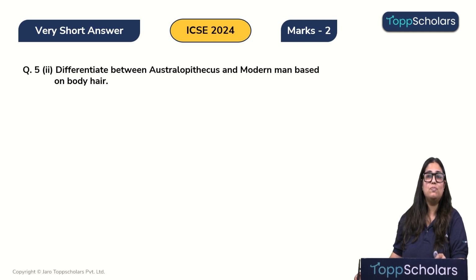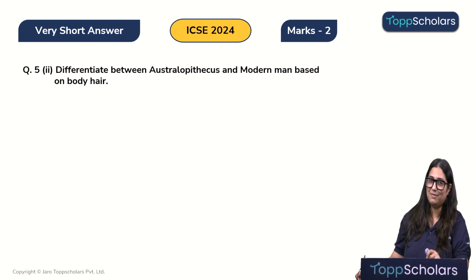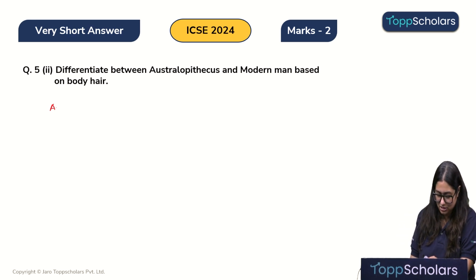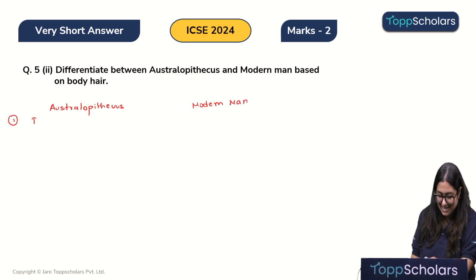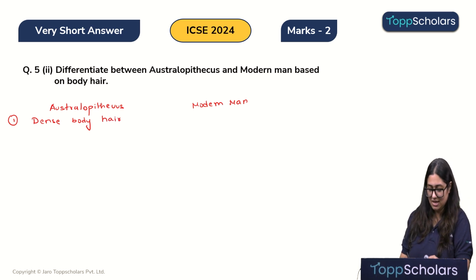Differentiate between Australopithecus and modern man based on the body hair. Very simple. So let's quickly make a column. So children, the Australopithecus had dense body hair all over the skin, whereas the modern man today, we relatively have less body hair, right?